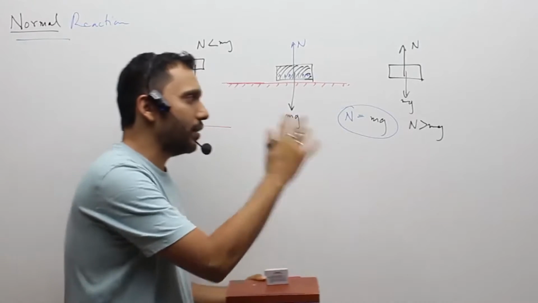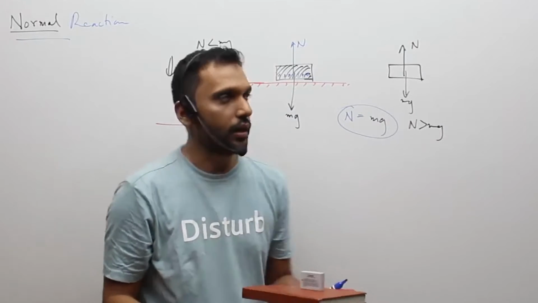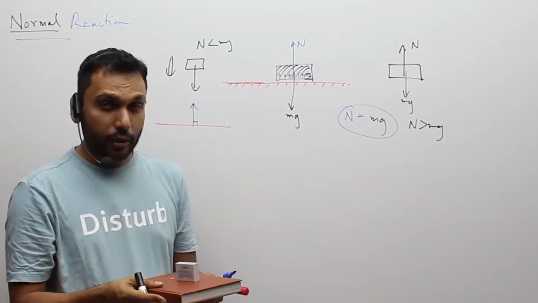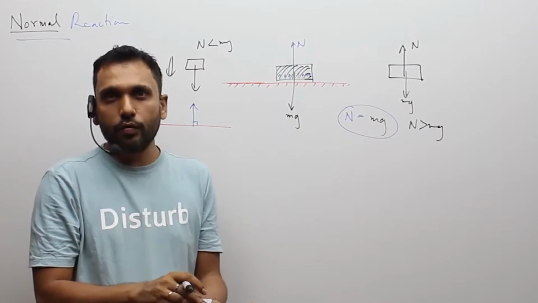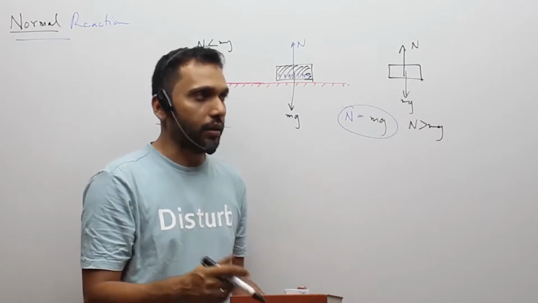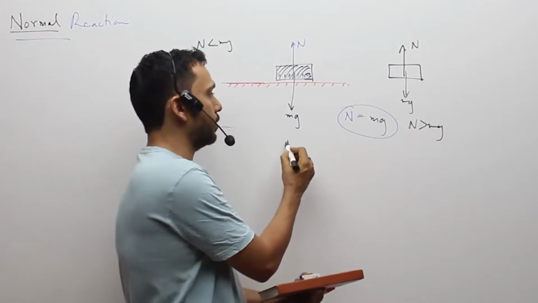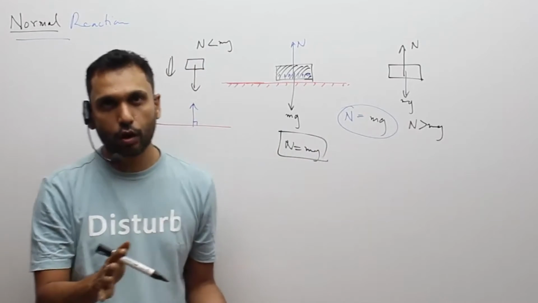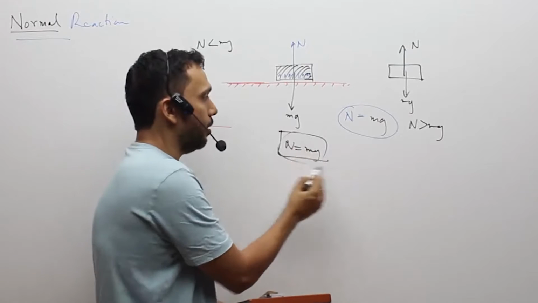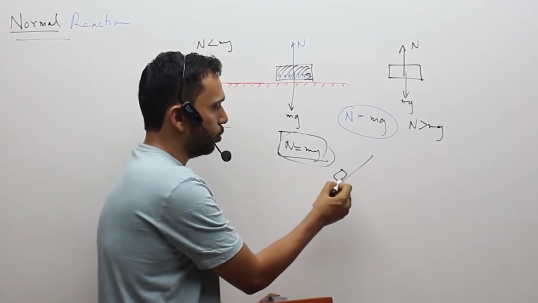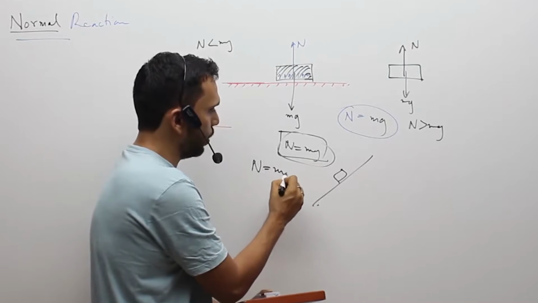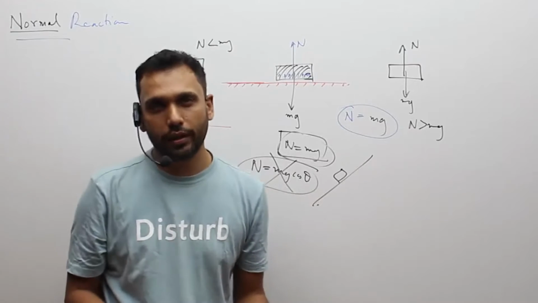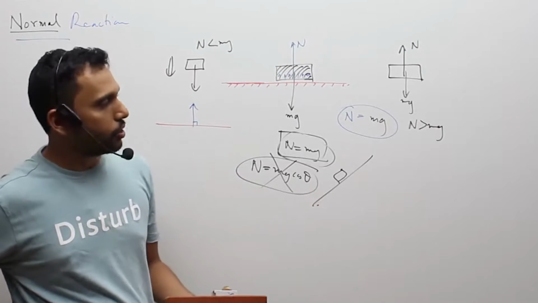So the normal reaction is not the weight of the body. You have to look at the situation and then figure out how much the normal reaction is. I'm repeating this again because after a few problems, particularly when most of the questions initially have your normal reaction equal to mg, you get into the habit of writing N is equal to mg, which is totally wrong. And on a wedge, we'll discuss very soon, you get into the habit of writing N is equal to mg cos theta, which is again wrong. It might be equal to mg cos theta in some situations, but it is not always this.